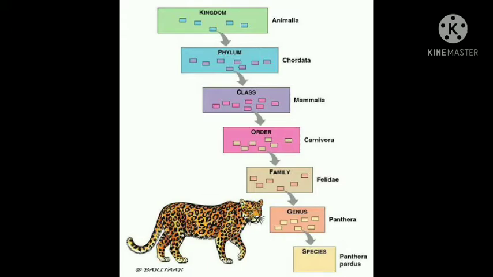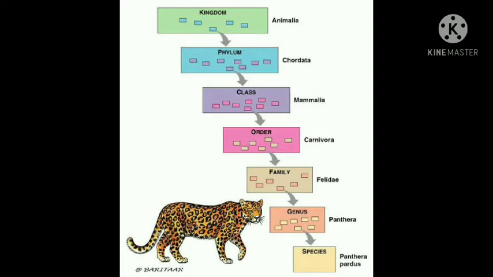A species is defined as a group of organisms that closely resemble each other, can freely interbreed and produce fertile offspring. In the case of Panthera pardus, the species is pardus.